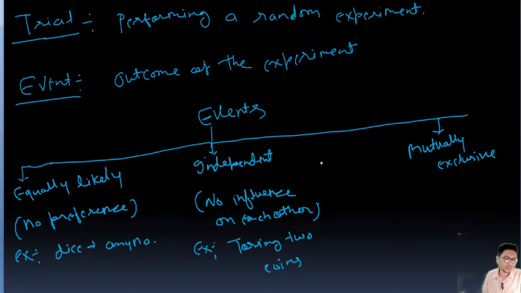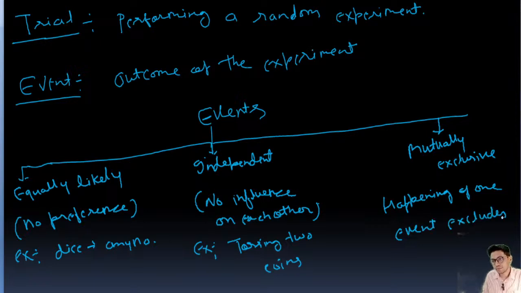Mutually exclusive event. What is a mutually exclusive event? It means happening of one event excludes the other. Happening of one event excludes another.